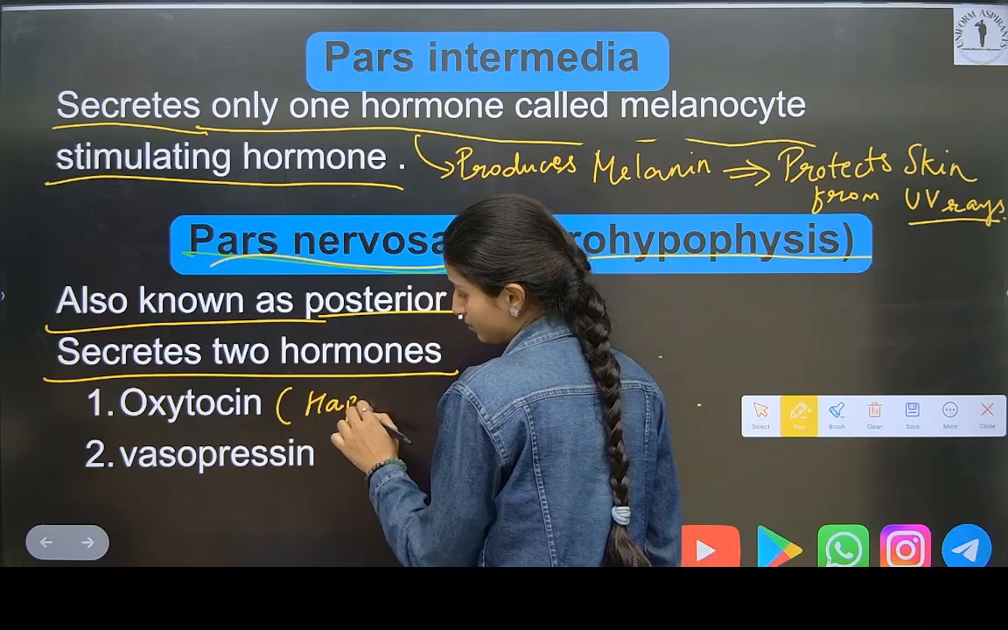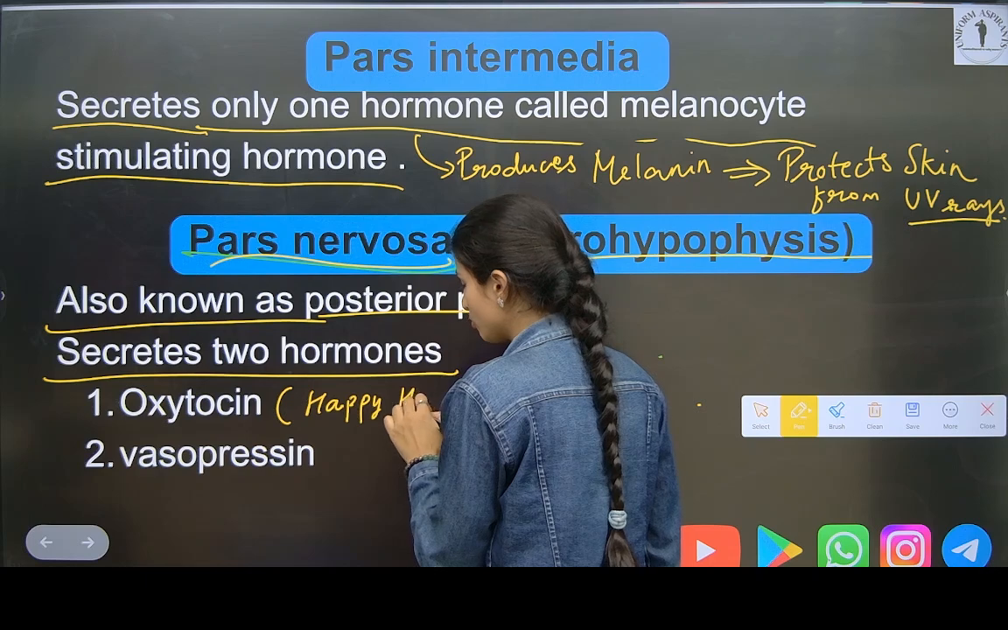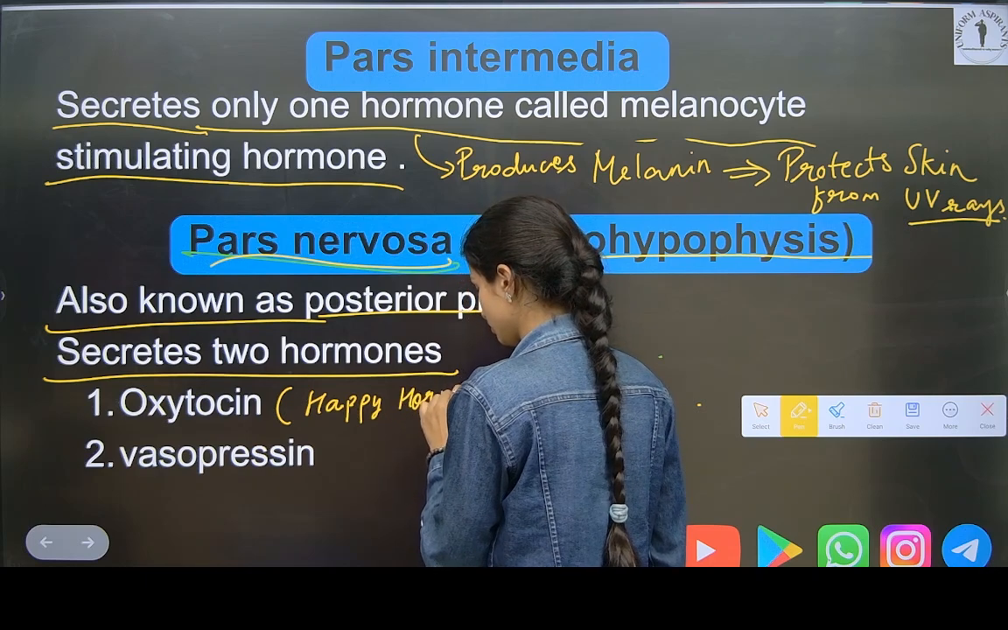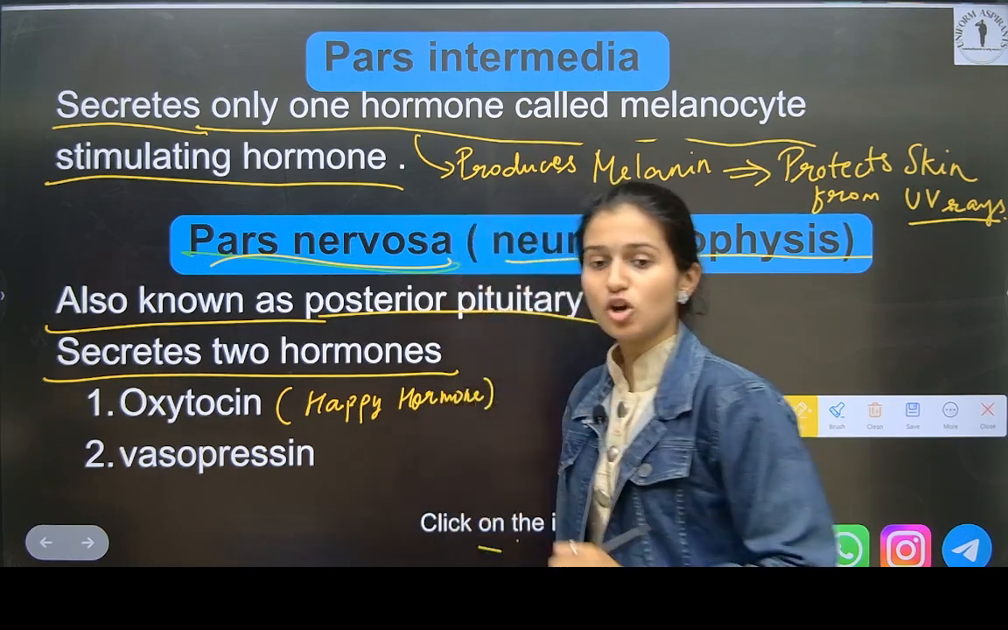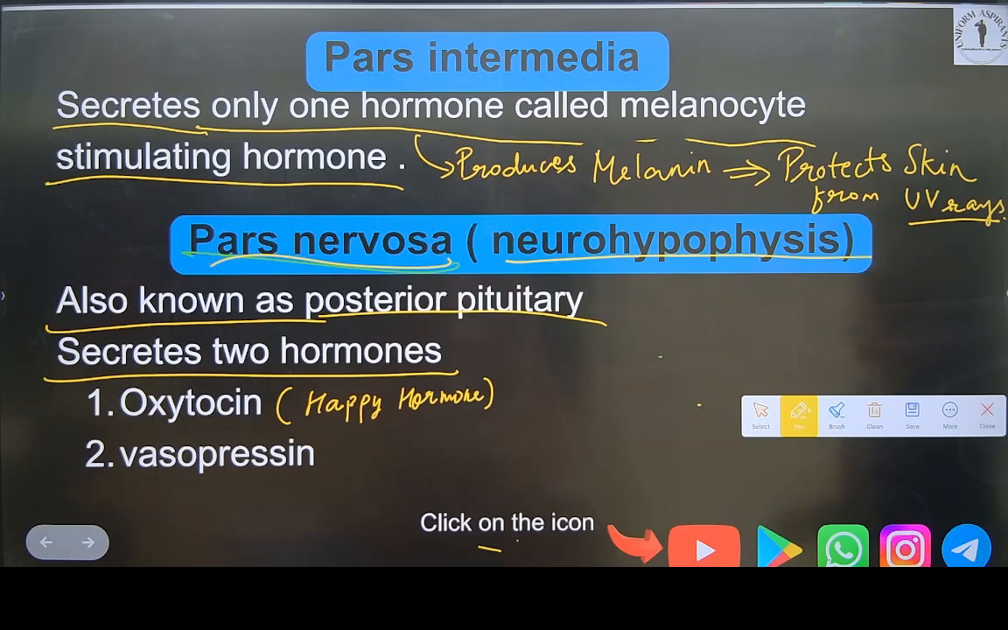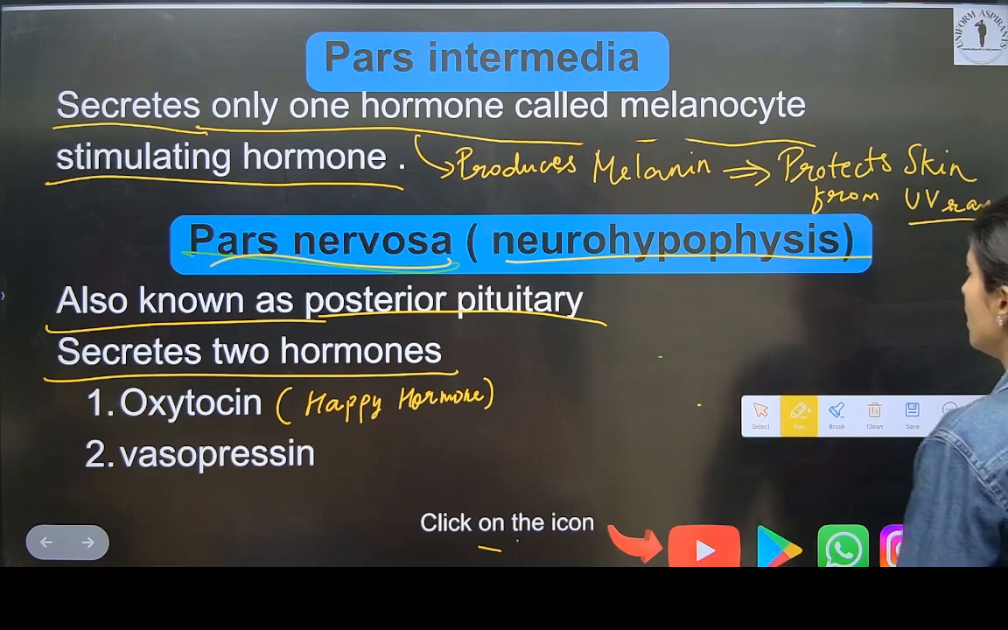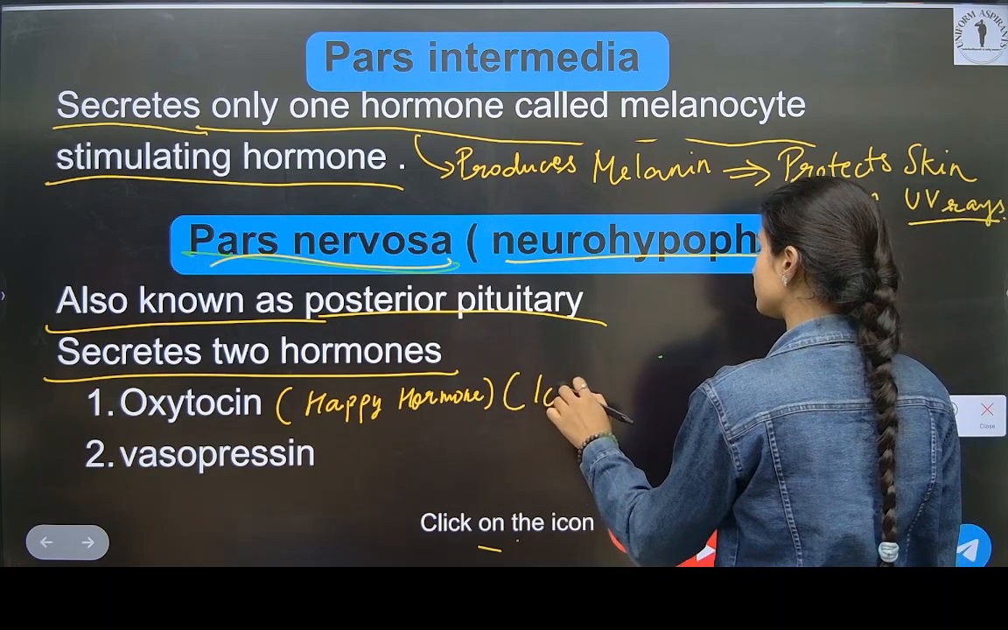Now what do we say to oxytocin? Happy hormone. Yes or no? Happy hormone, most of us might know. Or love hormone, we also say it as love hormone.